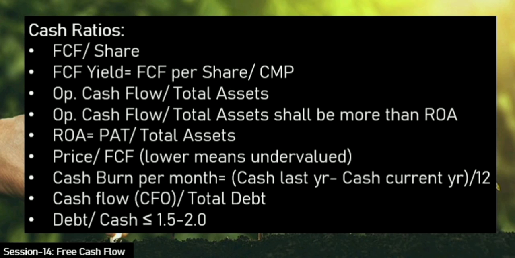If the debt is high, then you should be able to service it with your available cash or cash equivalents in your books. The higher the value, the riskier it is, because the debt increases in the numerator. So your cash is low compared to the debt, and you will be unable to service it with the cash available. My cutoff value for this is 1.5, to a maximum of 2 if other prospects are good,